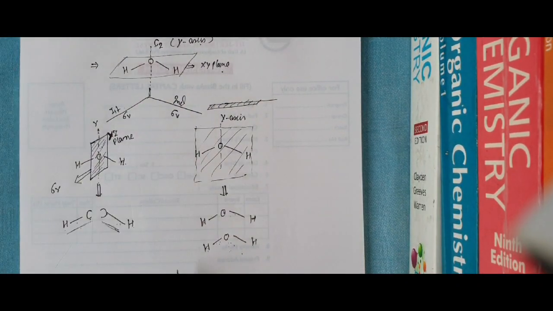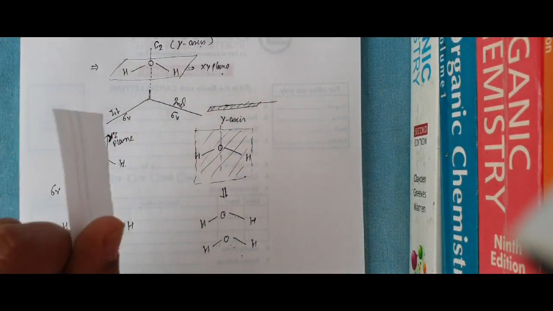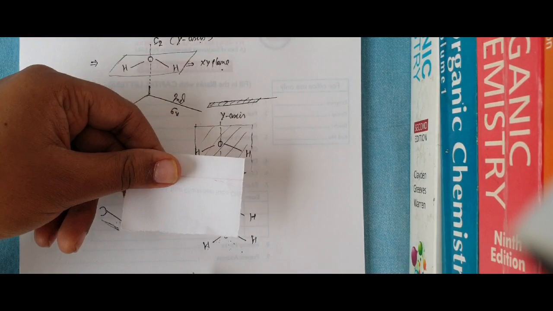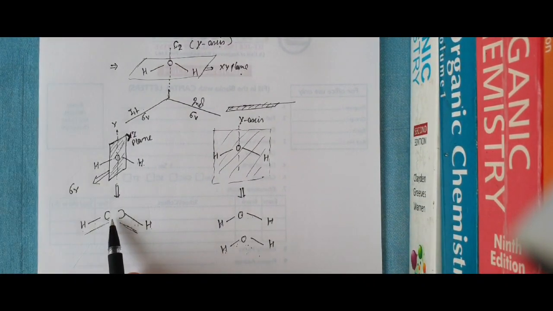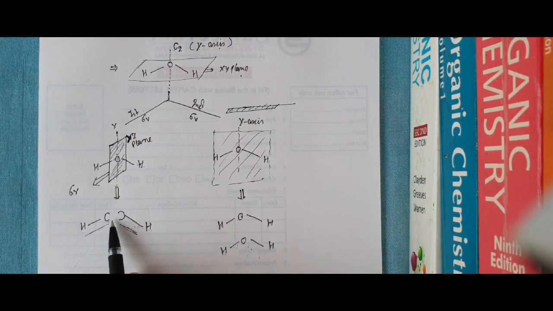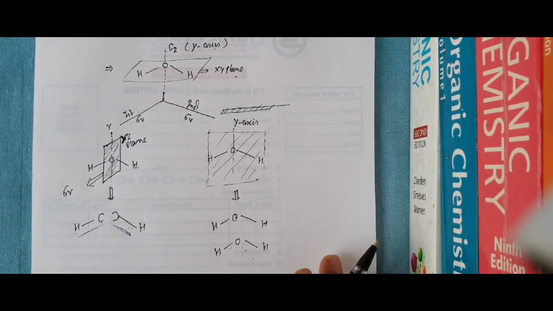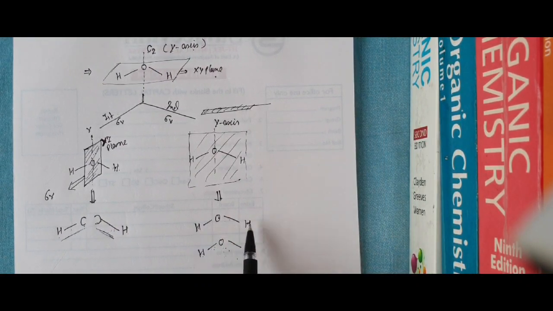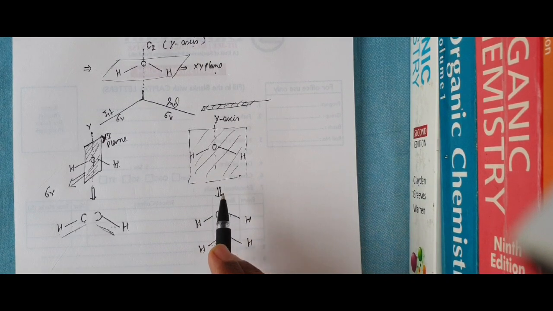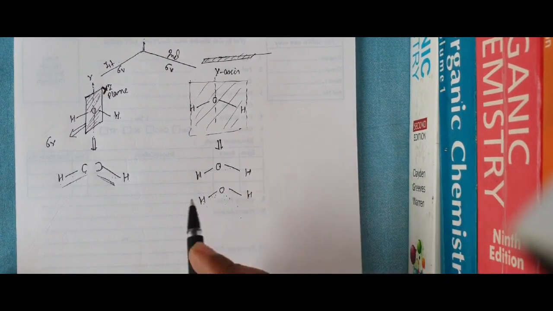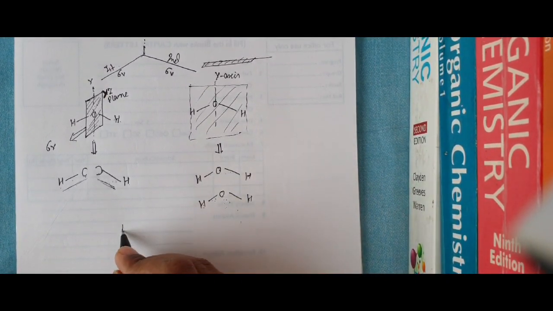In this way you cut like this, and in this you cut like this. Two kinds. In this, only oxygen is partitioned into two parts. In this, oxygen as well as hydrogen is partitioned into two parts. So here we find in water